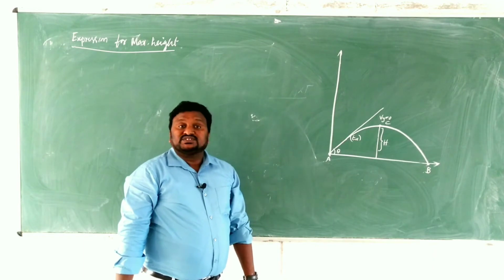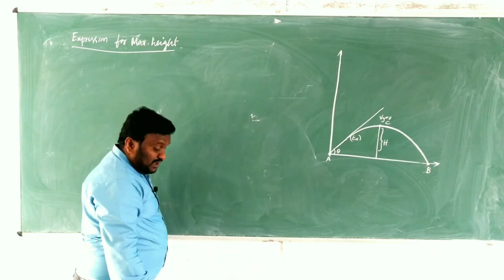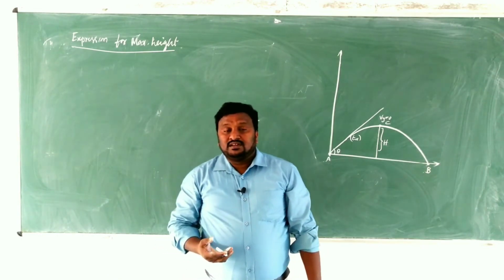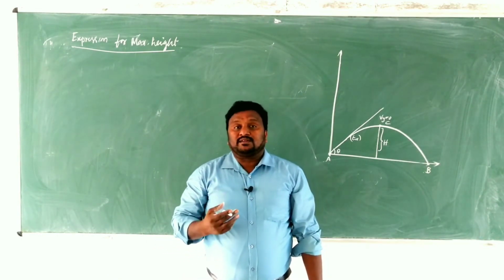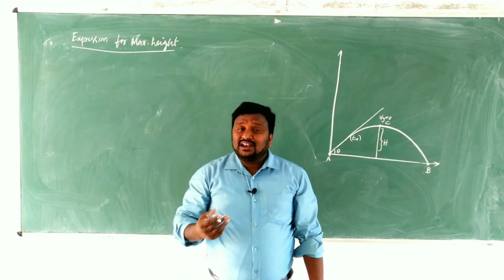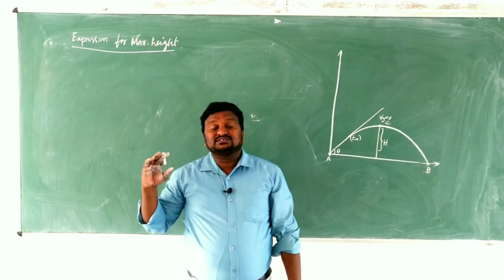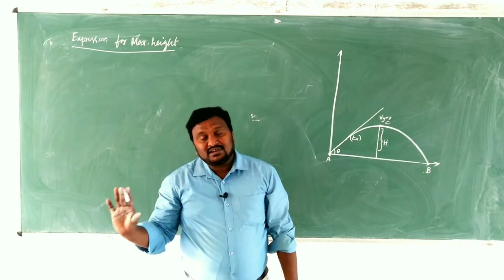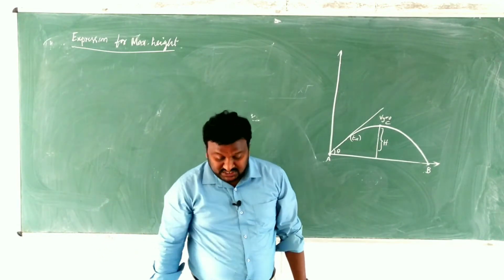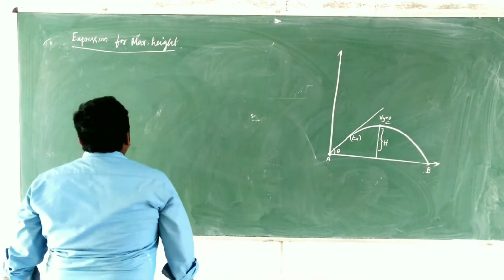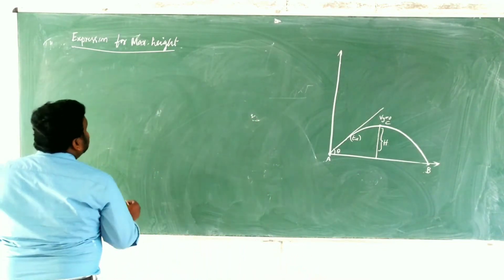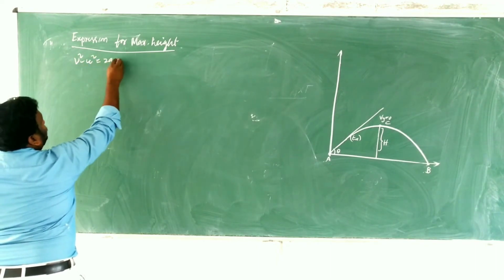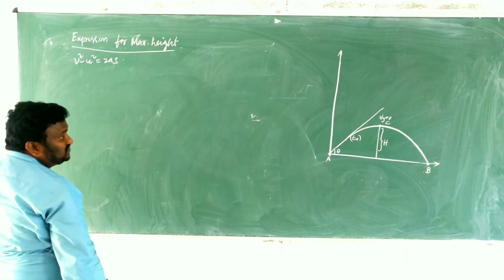Okay, children. So in this case, what is maximum height? In projectile motion, the particular point where the vertical velocity component becomes 0, that particular height is called maximum height. So that is the definition, children. Here I am going to use one equation, that is v square minus u square is equal to 2as. That is the equation of motion.